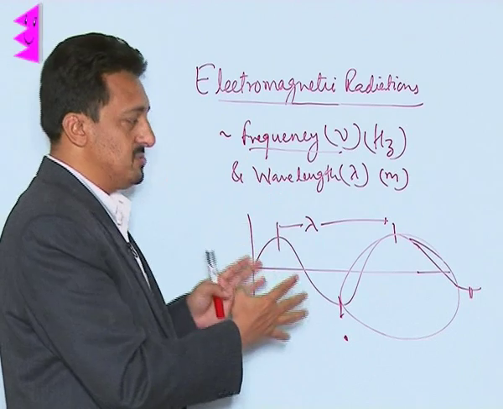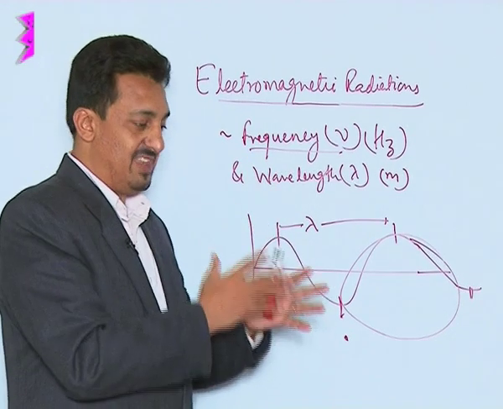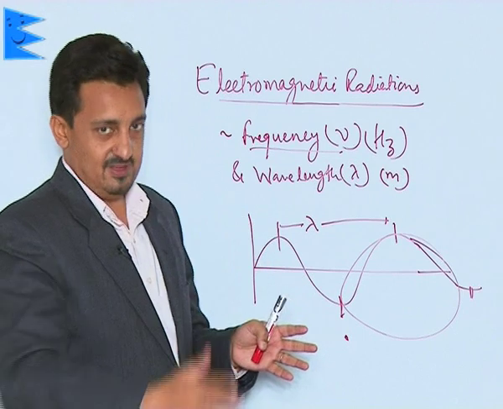So these are the two basic properties on the basis of which we distinguish one EM radiation from the other.